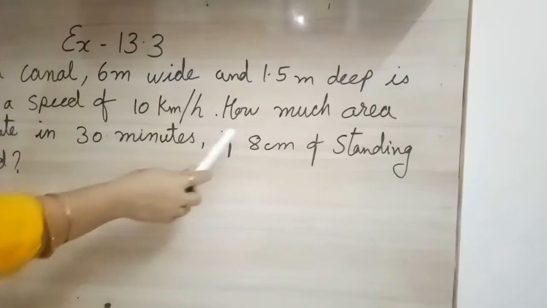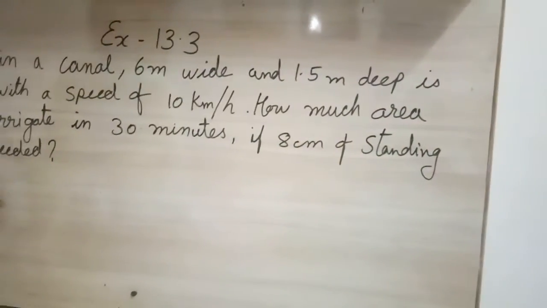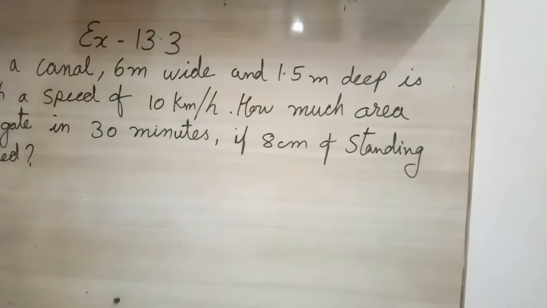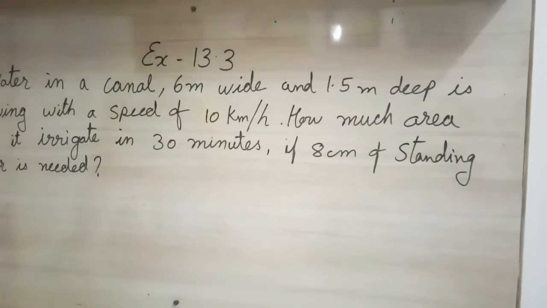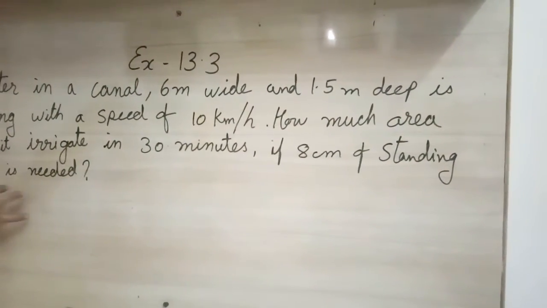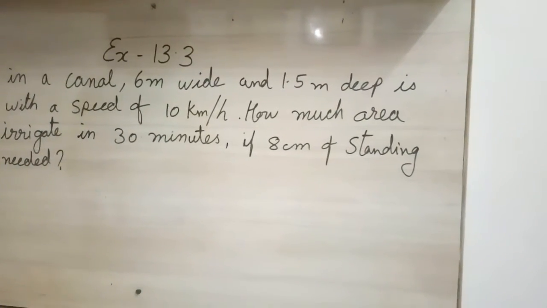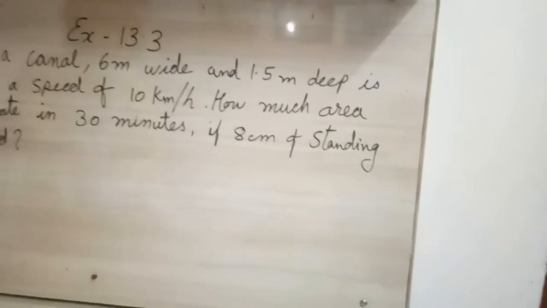Okay, I'll tell you how. How much area will it irrigate in 30 minutes if 8 centimeter of standing water is needed? Standing water is needed means there are some crops in which we have to fill water in the field for irrigation, so we call that standing water.